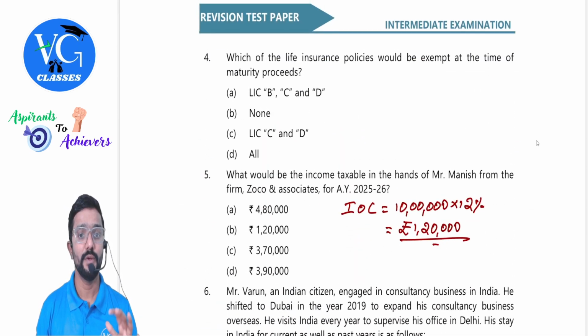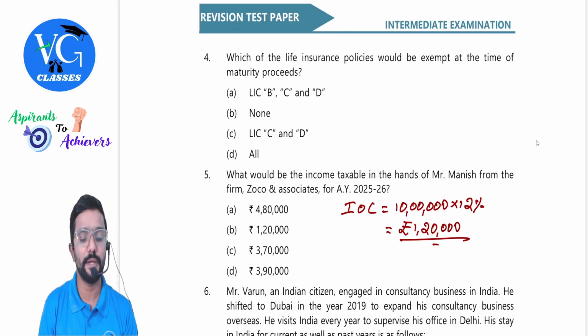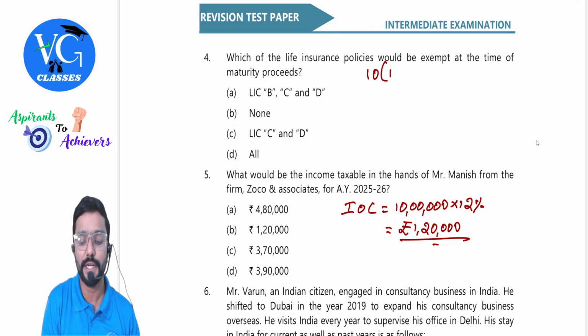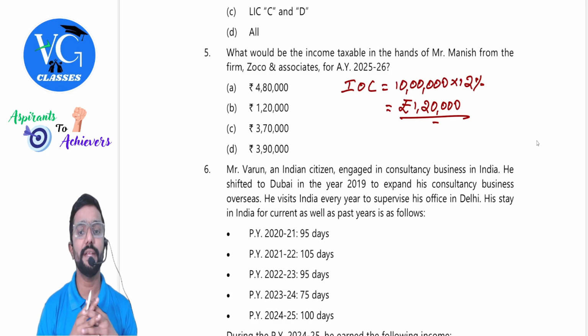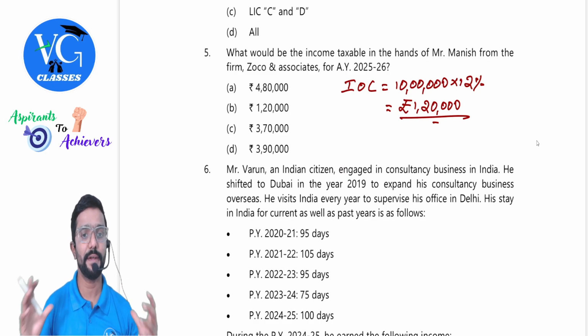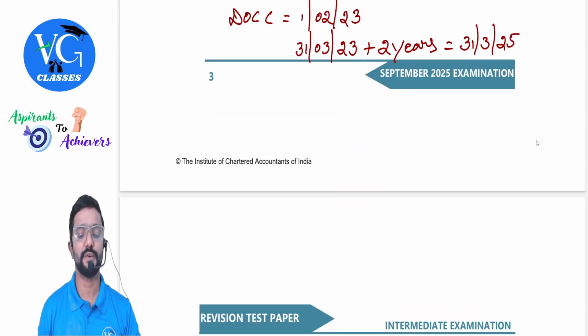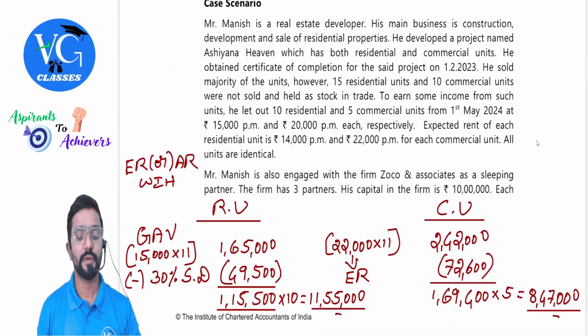Fourth one also. Which of the life insurance policies would be exempt at the time of maturity proceeds? So that means this question is on 10(10D). Then the last one, what would be the income taxable in the hands of Mr. Manish from the firm Zoco and Associates for assessment year 25-26? So these are the MCQ questions, guys. Totally 5 questions are there. We'll now read the story.